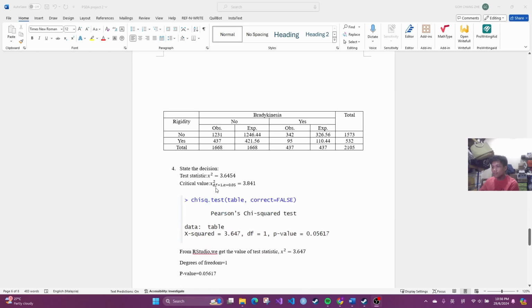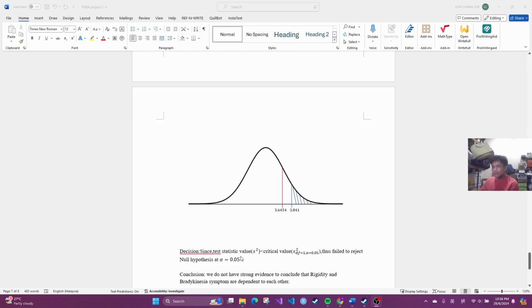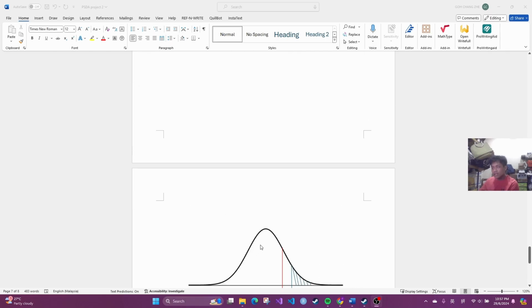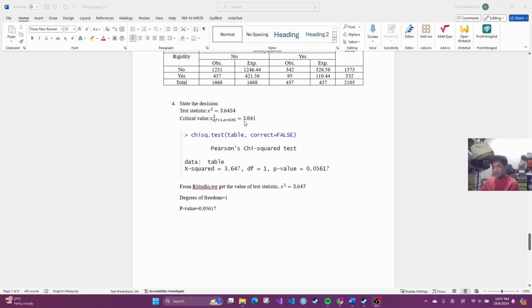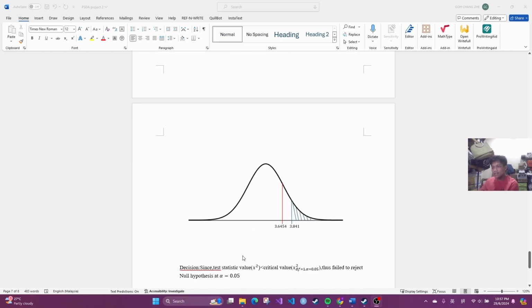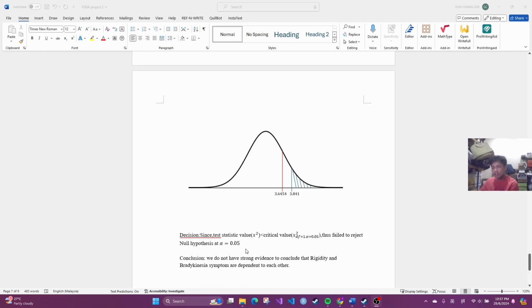Besides that, the p-value is also 0.05617, which is more than 0.05. And the test statistic value is 3.6454, which is less than the critical value, 3.841, and the test statistic is not in the critical region right here, so we fail to reject the null hypothesis. And we can conclude that we do not have strong evidence to say that the rigidity and the bradykinesia symptoms are dependent on each other. And that's all of our explanation.